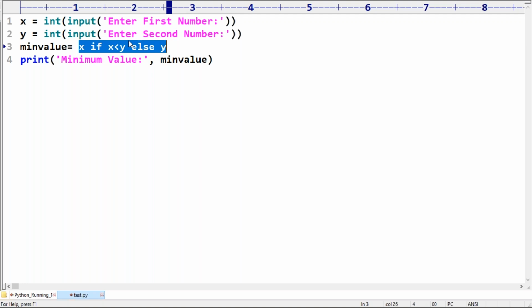Anyone facing a problem here? With the same syntax you can print the min value. If you want, you can take one more ternary operator to print the max value.